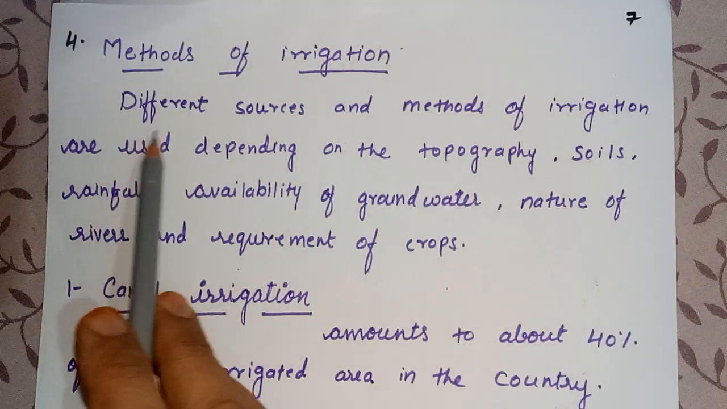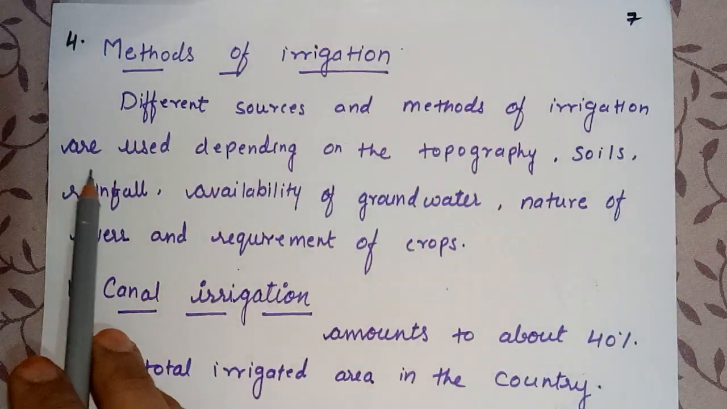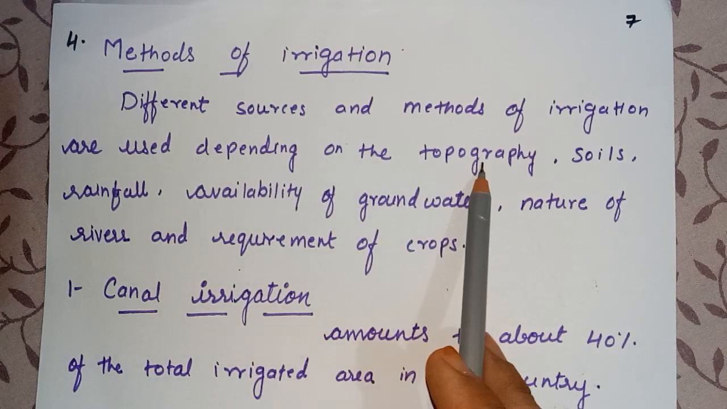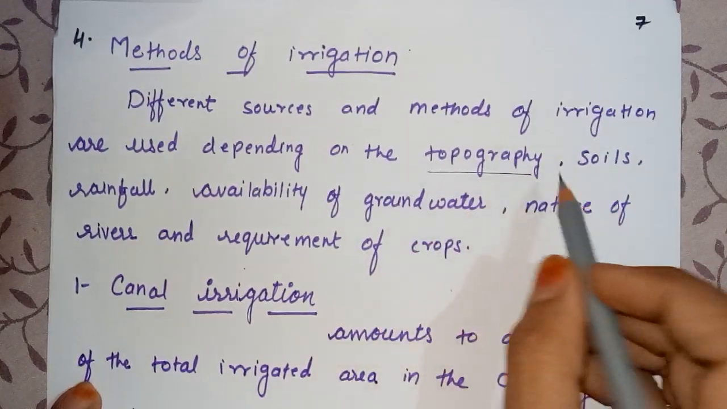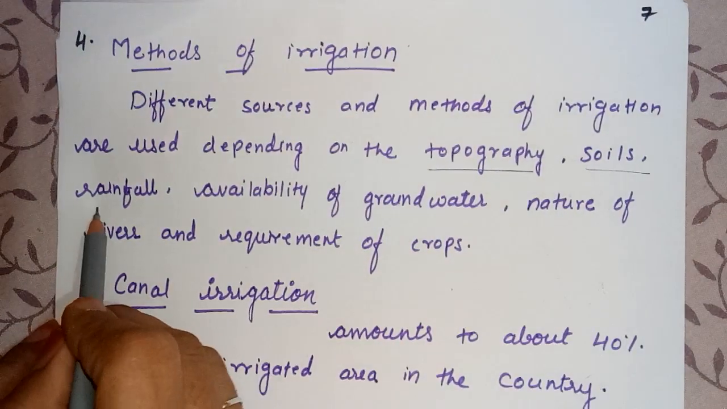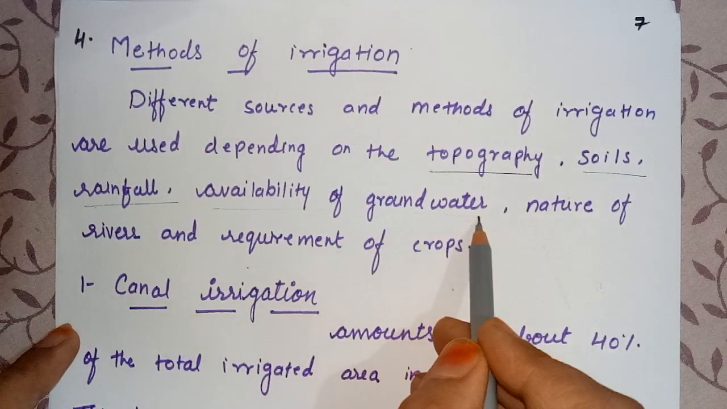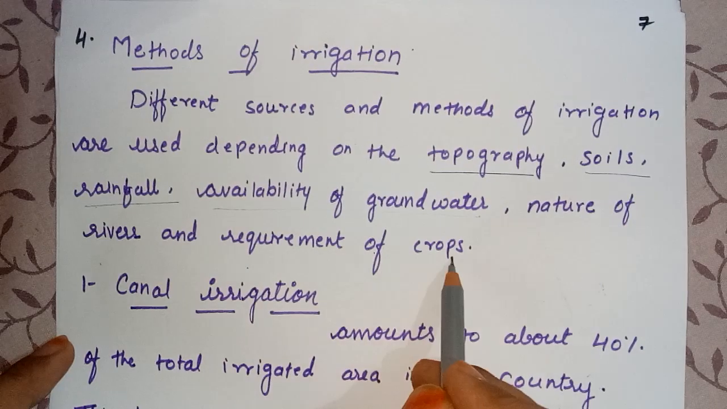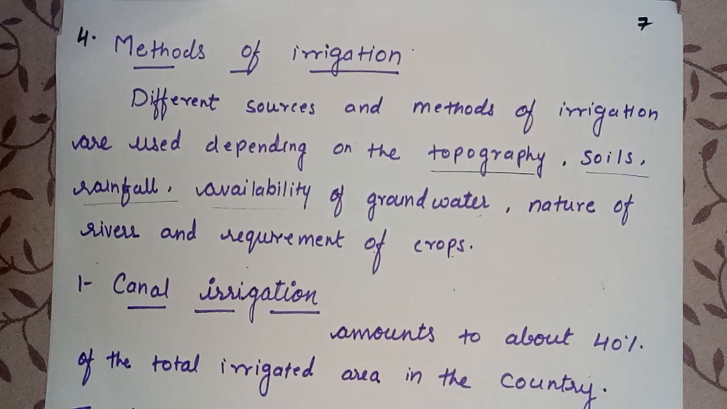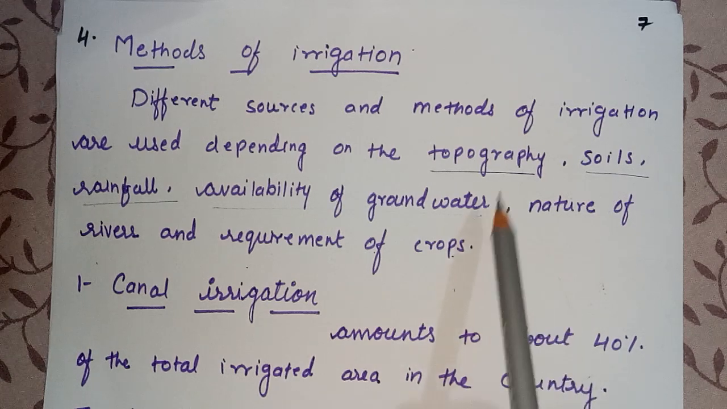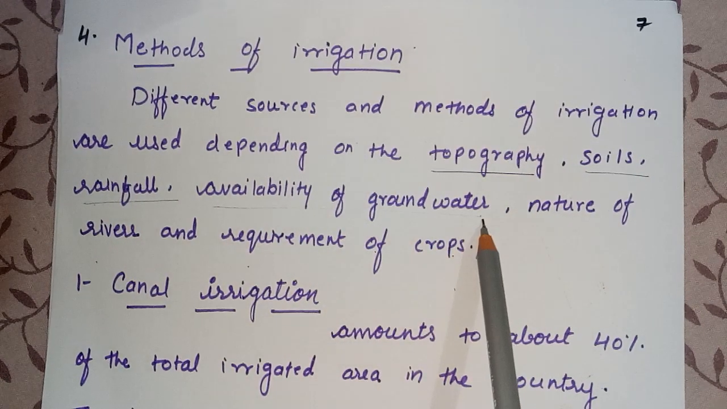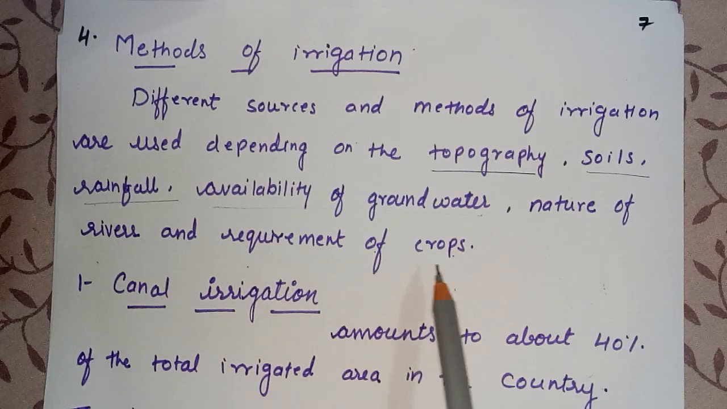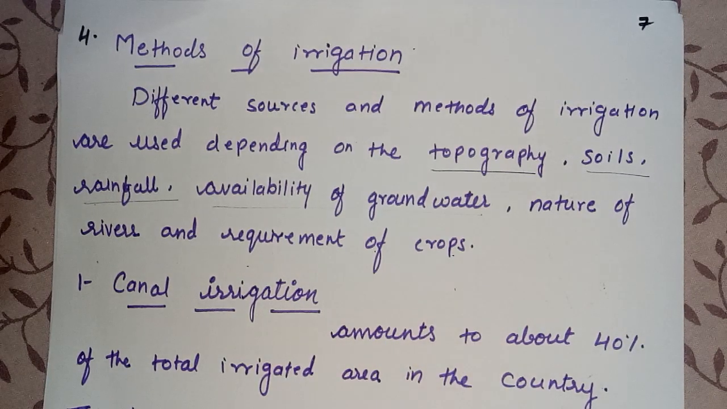See here, different sources and methods of irrigation are used depending on the topography. So it depends upon topography, soils, rainfall, availability of groundwater, nature of river and requirement of crops. So these things are required for the different sources and methods of irrigation. What are the important ones here? Topography, soils, rainfall, availability of groundwater, nature of rivers and requirement of crops. Got it?